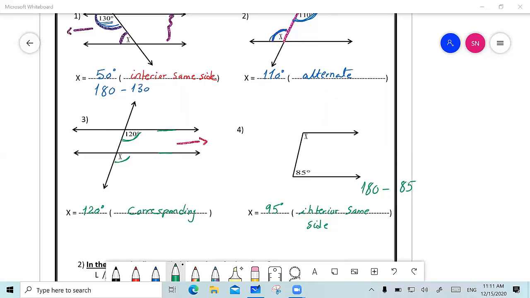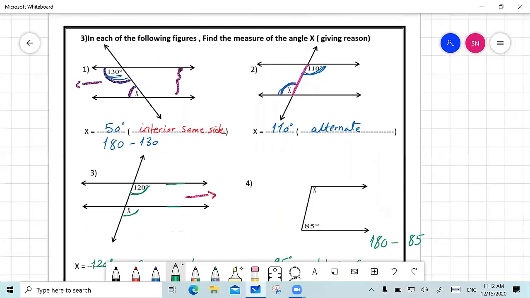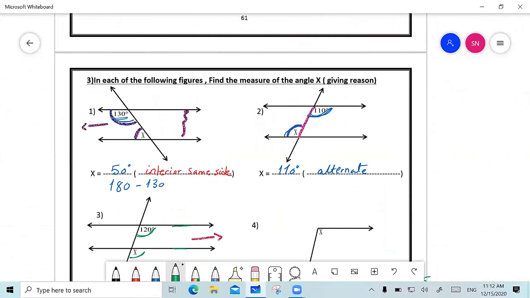Yes, Laila? Miss, I'm very confused. If it's alternate, we don't know what the number is, it's just the same. Come again, please. In number 2 you said it is 110 and X is also 120. Don't we calculate something, or is it the same as in number 2?